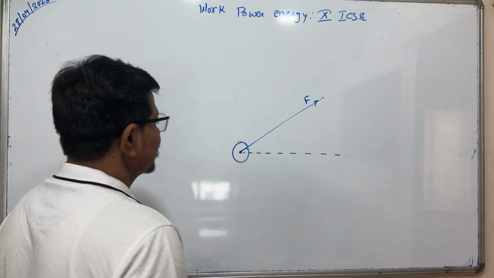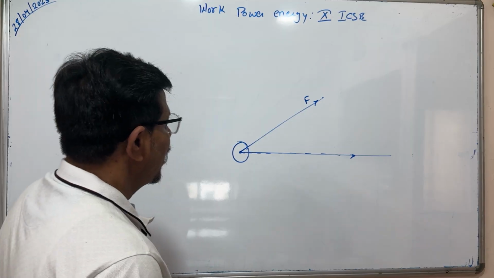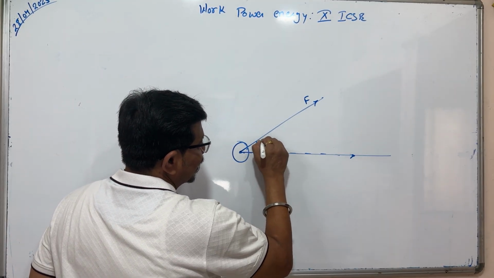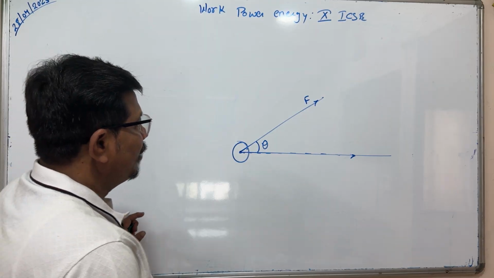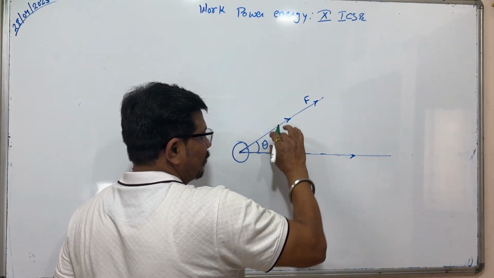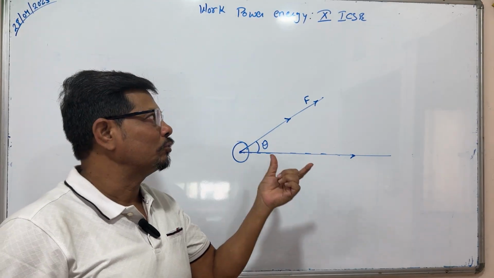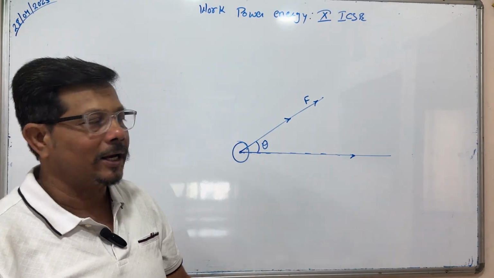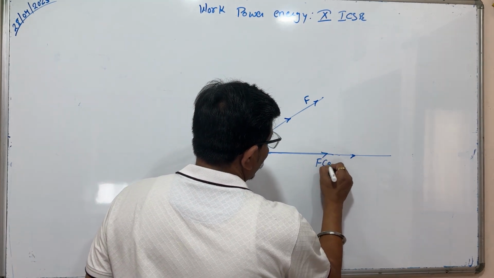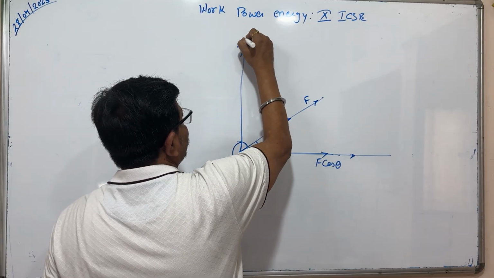This is the horizontal. If you are applying a force at some angle theta with the horizontal, this force F will resolve, or break, into two rectangular components: F cos theta and F sin theta.